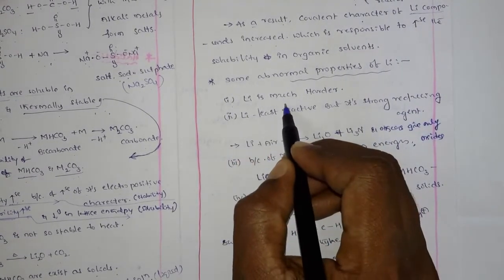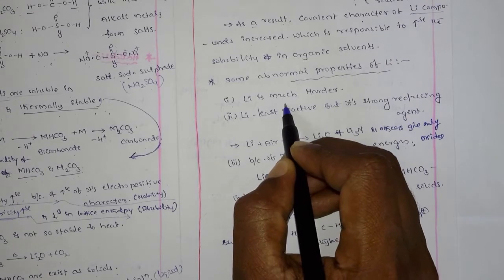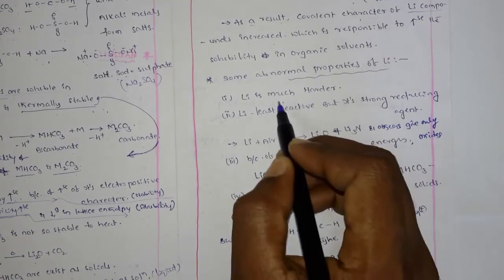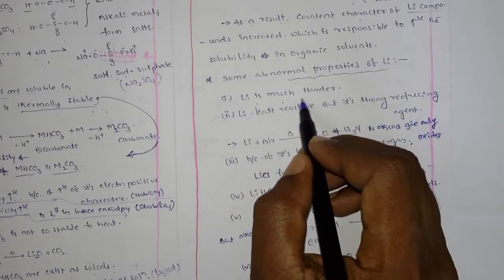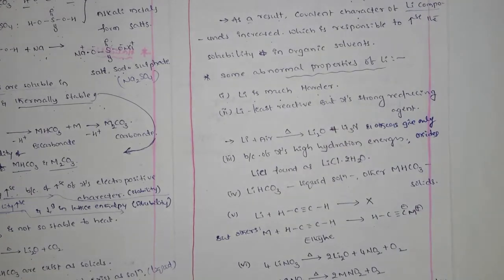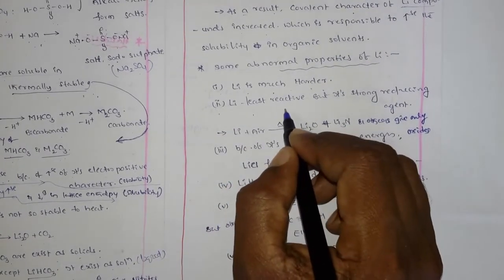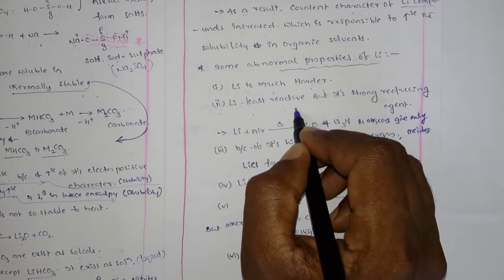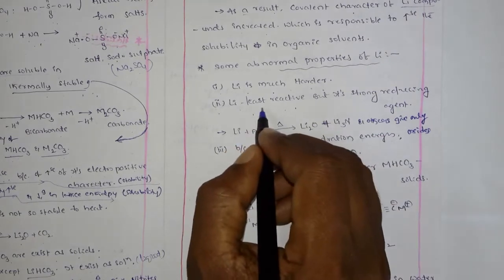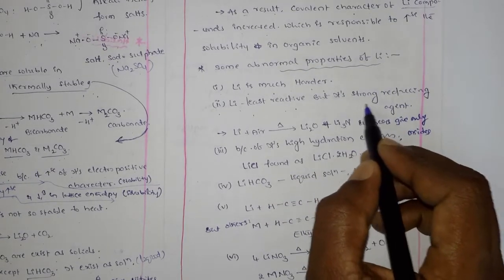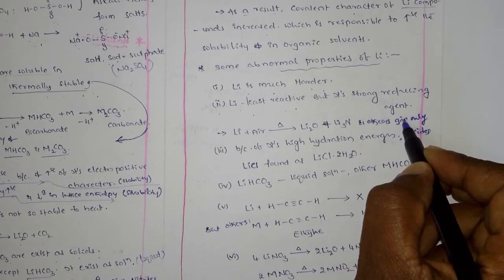Now we can see some abnormal properties of lithium. First, generally the first group elements are not very hard; these are very soft metals, and you can even cut them with a knife. But lithium is a little bit harder compared to all the other corresponding group elements. Second, lithium is the least reactive. You know that the first group elements are highly reactive, but lithium is least in reactivity. But it is a strong reducing agent.